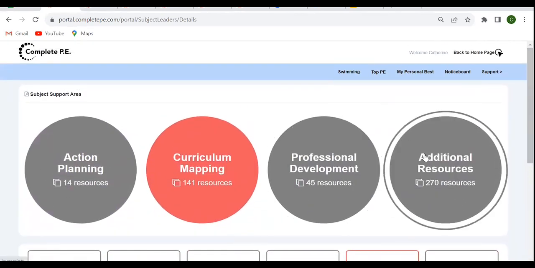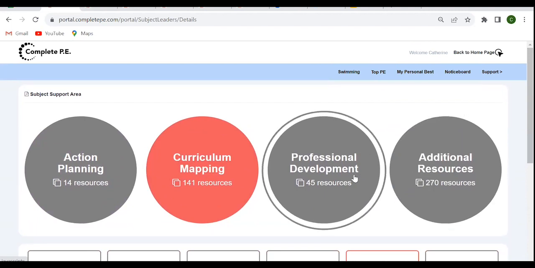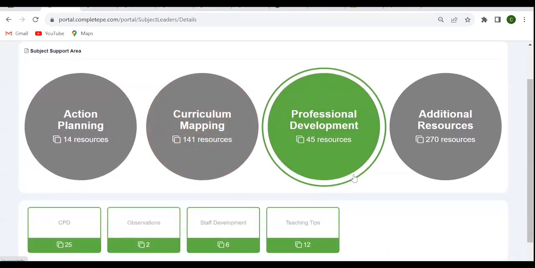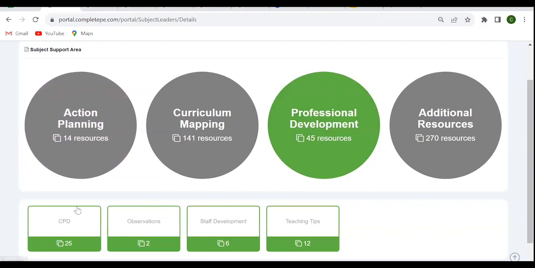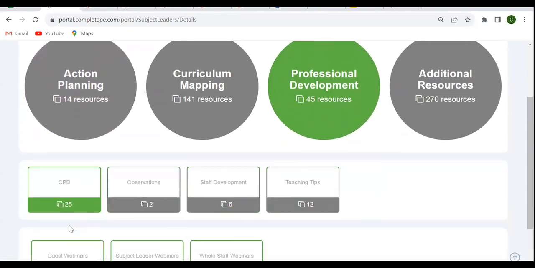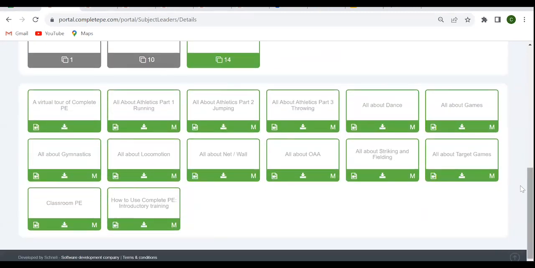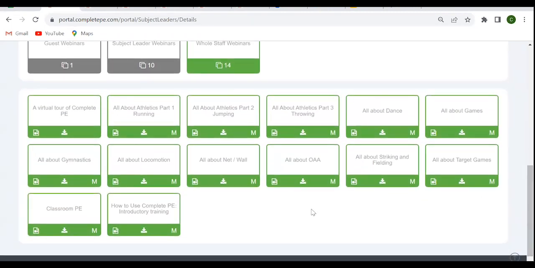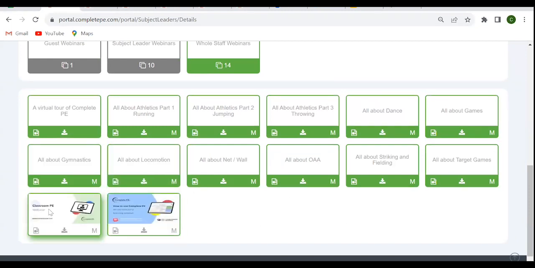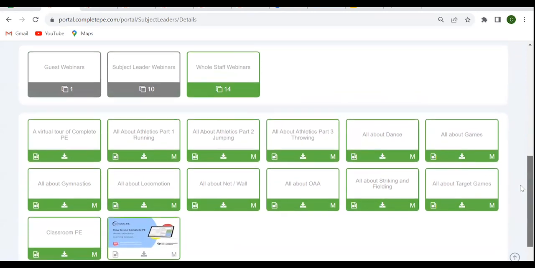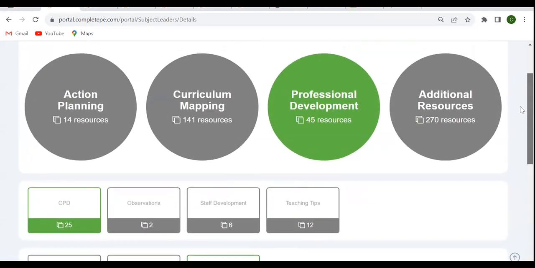But the professional development section and the additional resources section, I think that all of you will find this really helpful for me to highlight now. So in the professional development section, the CPD file contains lots of pre-recorded training. So we can see in the whole staff area that there's training, everything from teaching gymnastics to striking and fielding to if you've got to teach PE in the classroom. So you are more than welcome to access as much of this training as you like.